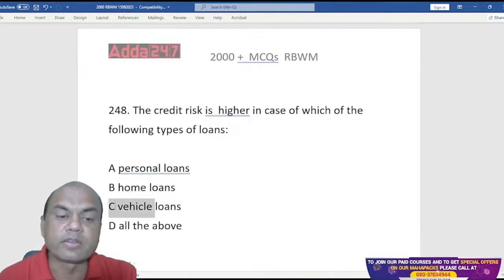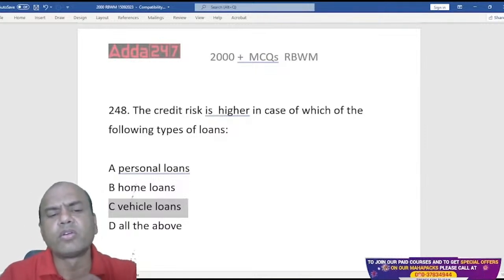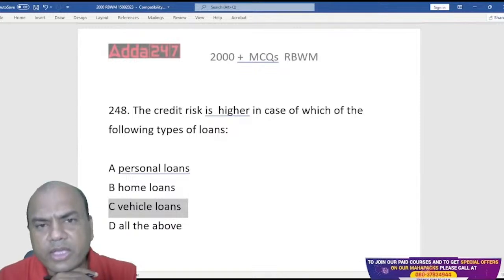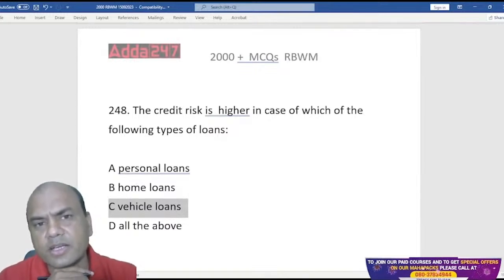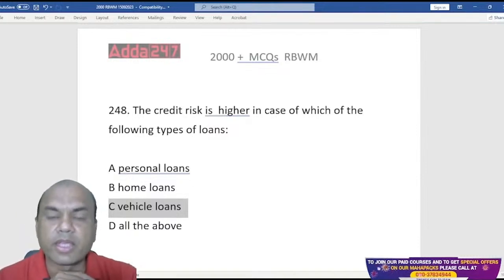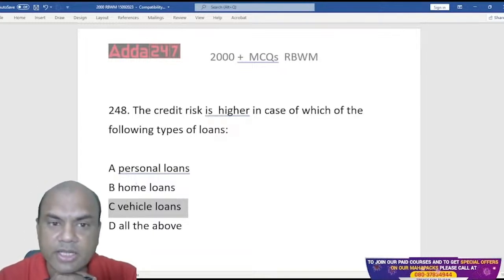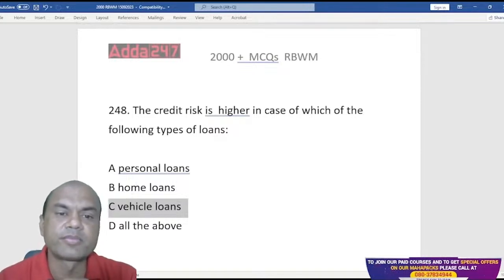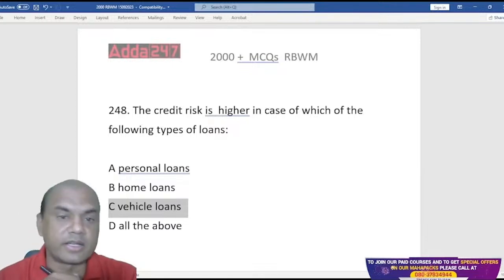In case of vehicle loans, tell me one thing: is the vehicle mortgaged, hypothecated, or assigned? Type in the comment section, everyone.